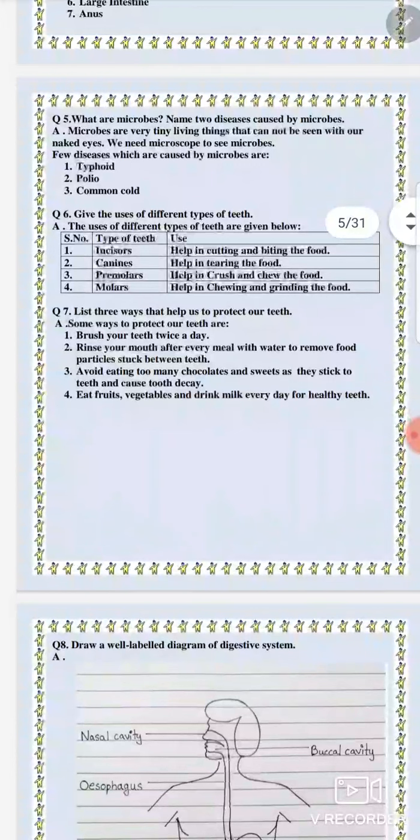After this, question number 5, what are microbes? Simply, micro means something which we cannot see, very very small. We call them microorganisms also. So microbes are very tiny living things or living organisms that cannot be seen with our naked eyes. We need a microscope. Microscope is the name of the instrument which we need to see the microbes. Naked eyes means when we are not wearing any lens or something.